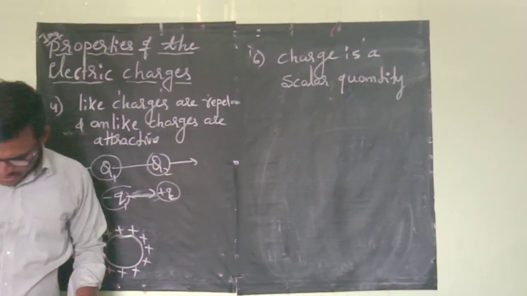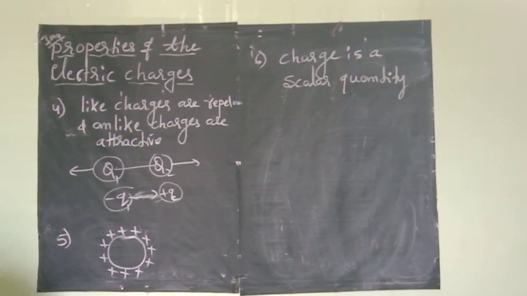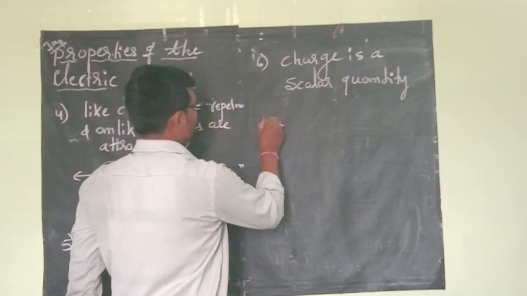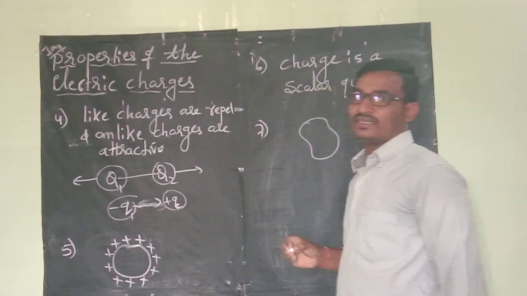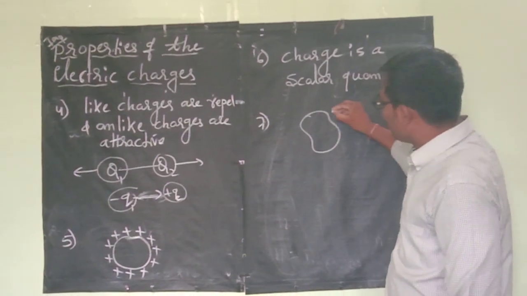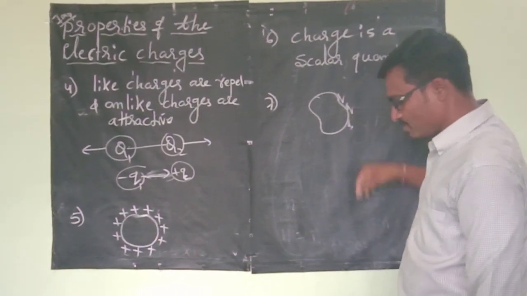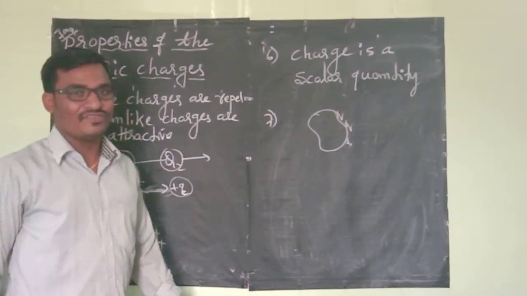Then, next property, you can see some more properties. For example, the seventh property: if this is one of the materials, in this material we have a number of charges accumulated in this body. At the time, the charges should be at the state of rest.